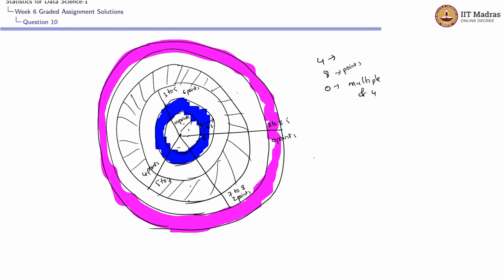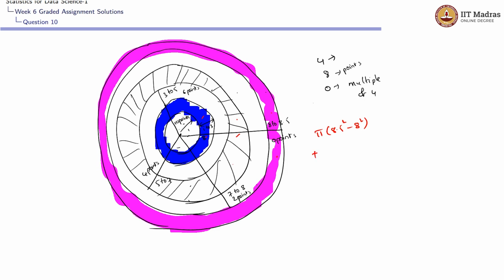So the probability for him to get this would be nothing but the area of this black colored one, this blue color, and this pink color one. The probability that it could land here would be proportional to this area. Since it could land anywhere, the probability that it could land here, or here would be proportional to the sum of these areas. So area of this would be pi into the outermost one, 8.5 square minus 8 square. The area of circle is pi r square.